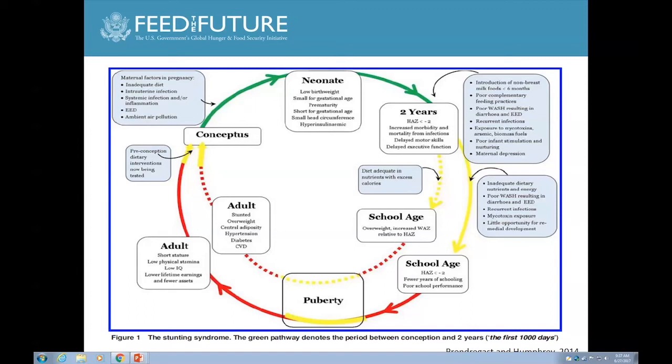So the wedge type design is considered an alternative to implementing a randomized controlled trial where you randomly assign individuals or communities or clusters to an intervention or not.